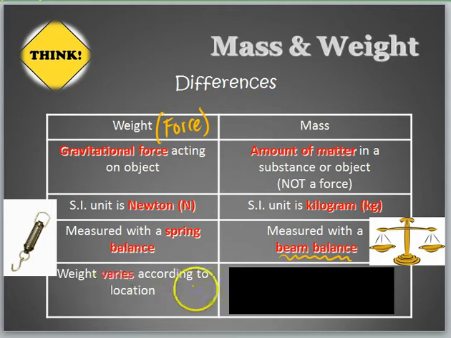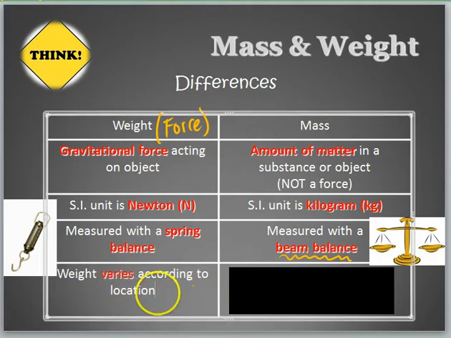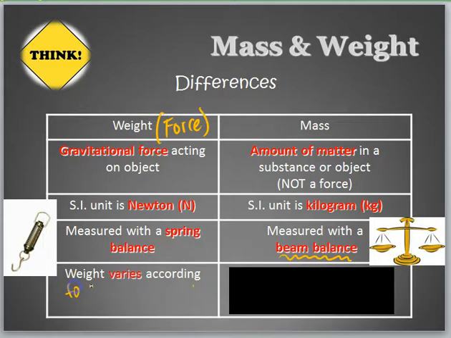And the last one, weight varies according to location. Let's not write this down. We say that weight varies according to the acceleration due to gravity. This is actually a better way of saying it.